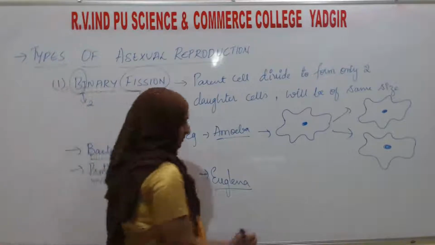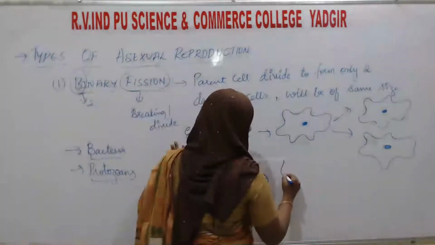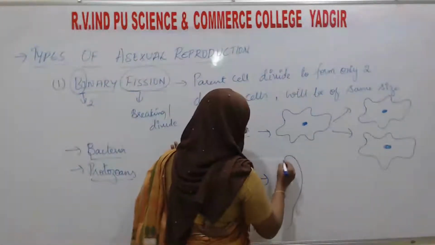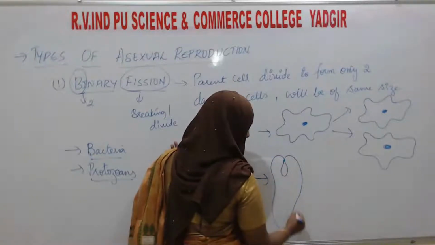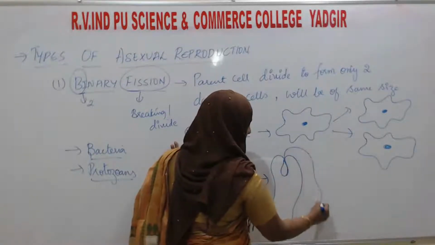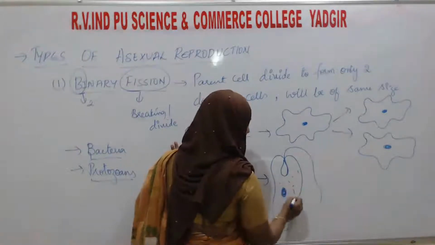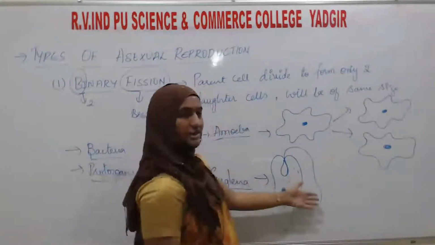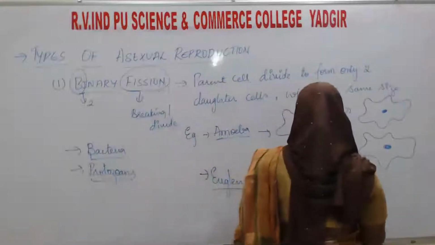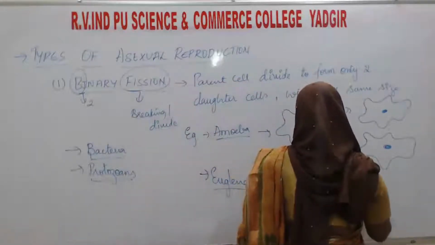Then euglena is there. This is the euglena, which divides into two daughter cells of equal size.